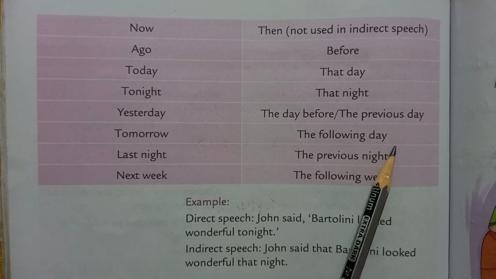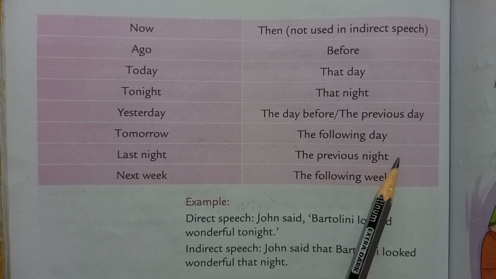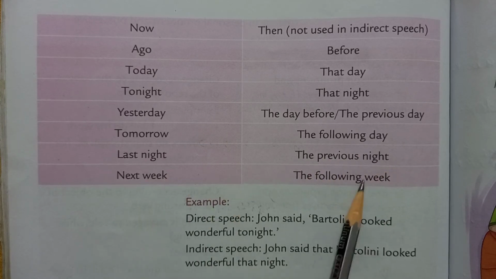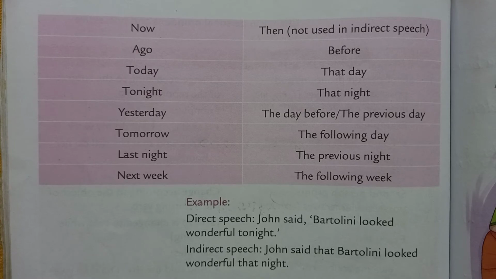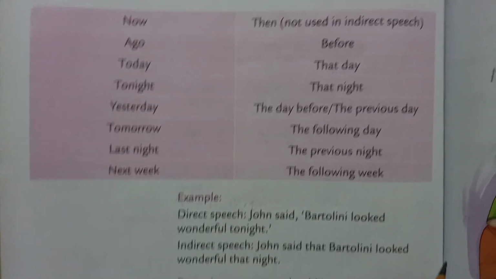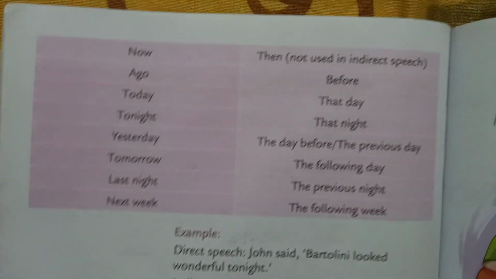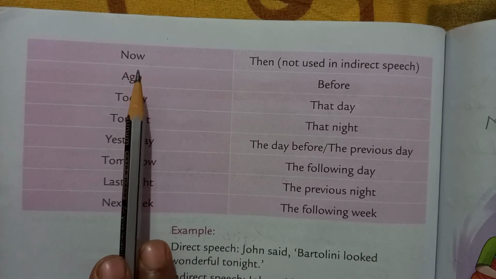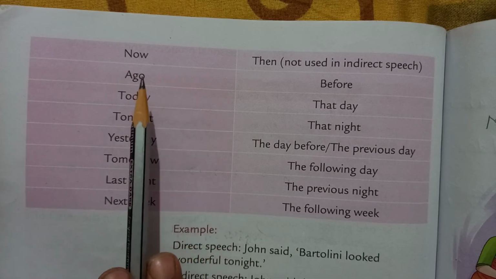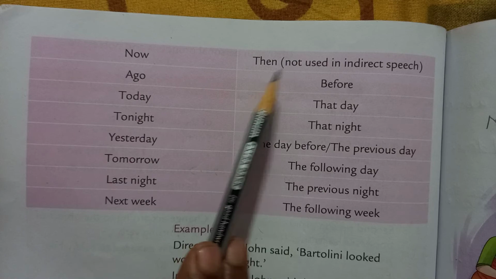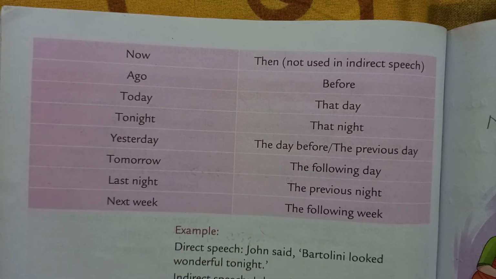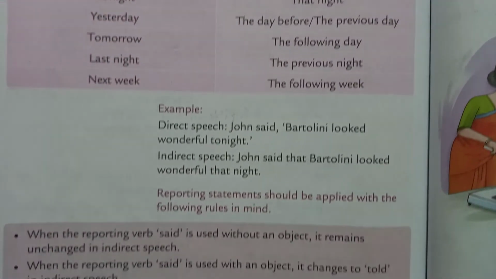Tomorrow becomes the following day. Last night becomes the previous night. Next week becomes the following week. Now will be used for time only, but you should not use it in indirect speech.